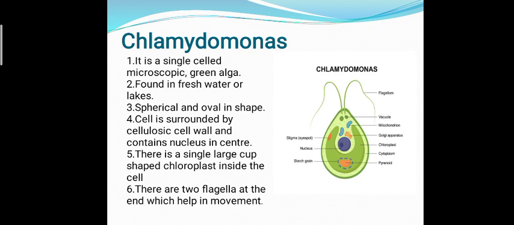Examples of unicellular algae are Chlamydomonas. Chlamydomonas is a single-celled microscopic green alga. It is found in fresh water or lakes. It is spherical and oval in shape, and the cell is surrounded by cellulosic cell wall and contains nucleus in center. There is a single large cup-shaped chloroplast inside the cell. Chloroplast is the organelle of the cell which consists chlorophyll, and it helps in the photosynthesis process. At last, there are two flagella at the end which help in movement.